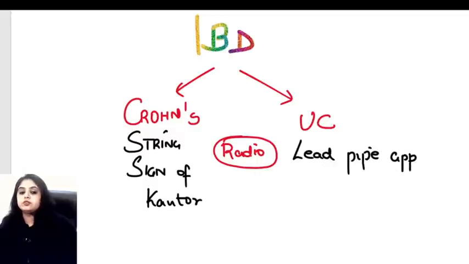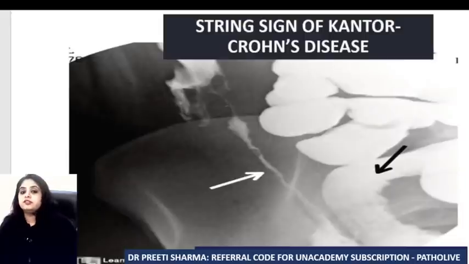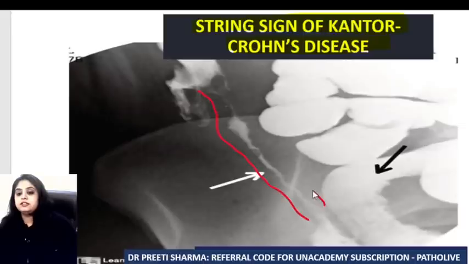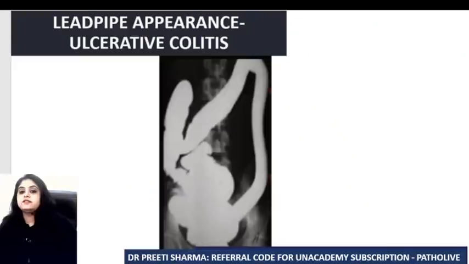Let me show you pictures of both. Here is a barium study, and here I can see the string sign of Kantor, which is seen in Crohn's disease, and very clearly you can see that the intestine has become like a string, and that is why it gets its name. Whereas when you're dealing with the case of ulcerative colitis, you can again very well appreciate there is a lead pipe appearance. See this segment of the intestine over here, it's become straight like a lead pipe.